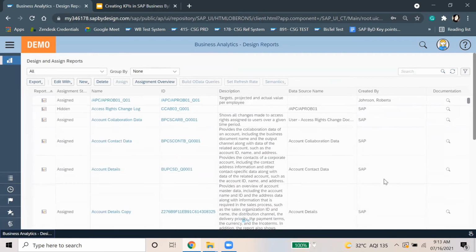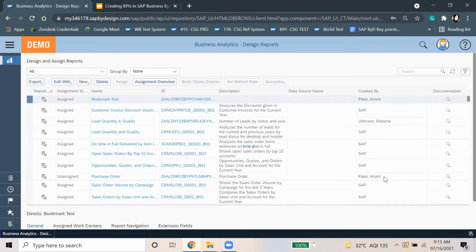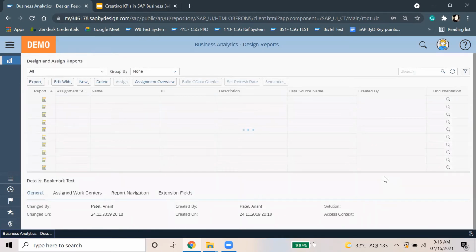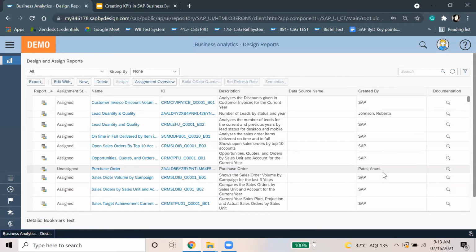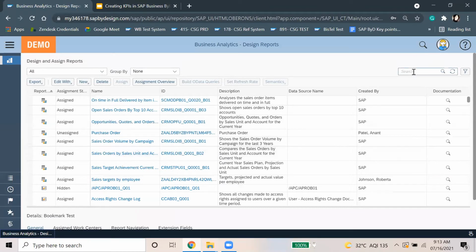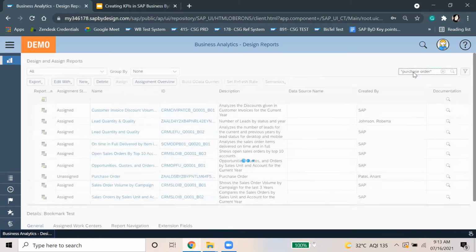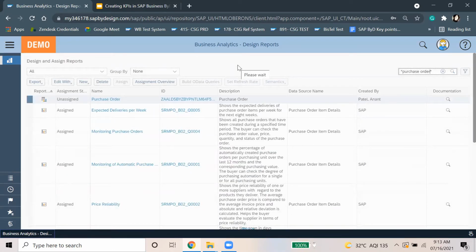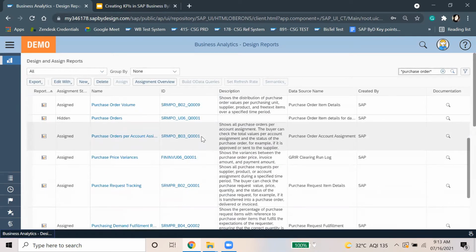So first I'll tell you how we can create a KPI on the available reports. Also, you have the option to create your own report and then create a KPI on that. Maybe I can take a report on purchase order, and then I'll show you how you can have the KPI on that. Yeah, I'll take the purchase order volume.